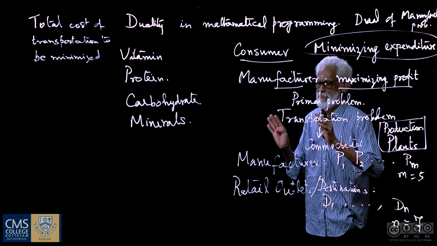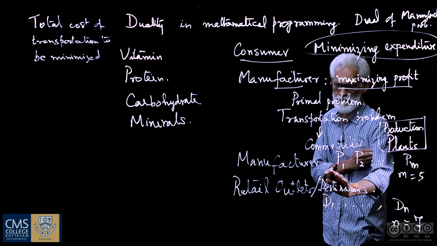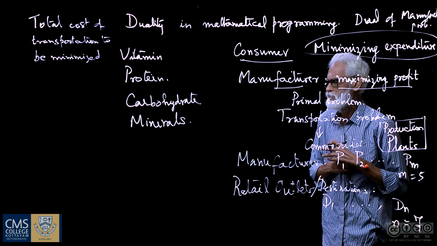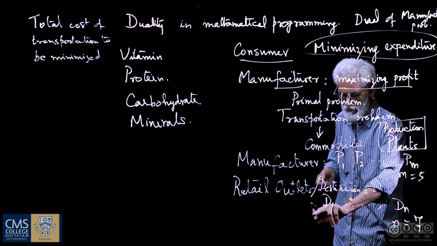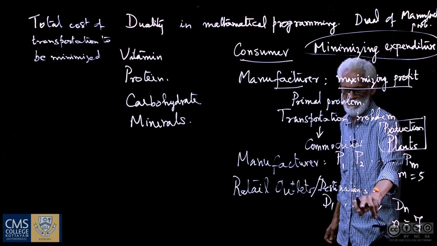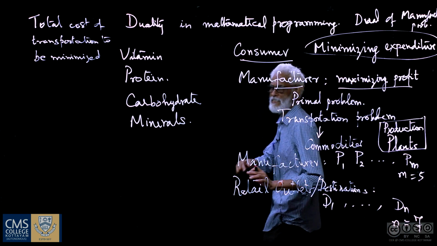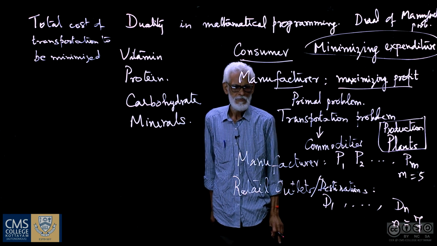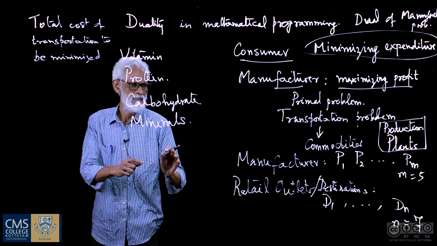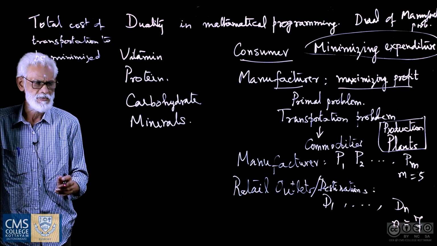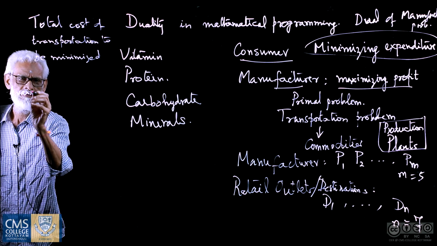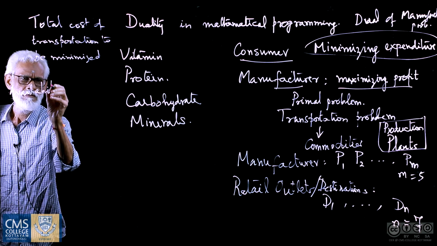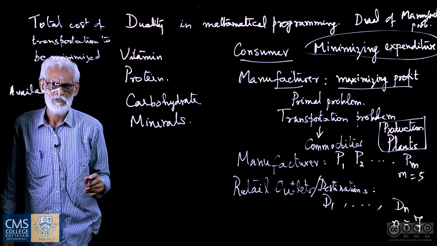So, we just look at how much items are manufactured in each plant and how much are required at the various destinations or retail outlets. So, we call them availability and requirements. Availability at the origins. Origin means the plants.